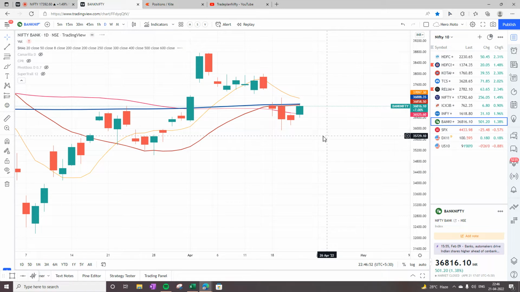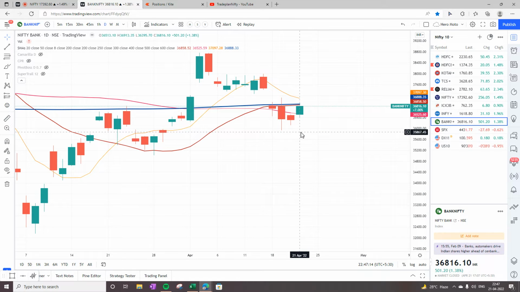And when we look at Bank Nifty, we see that Bank Nifty is again finding a resistance today on the 200 bar moving average, still below 200. So technically bearish, but showing a sign of reversal and showing certain strength. We need to see tomorrow how Bank Nifty is going to act.